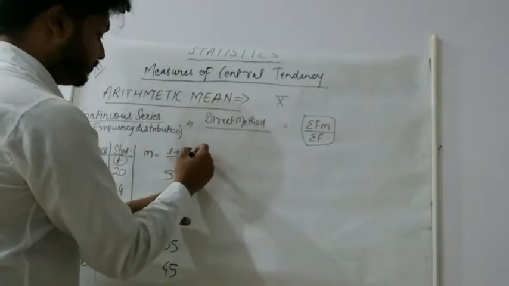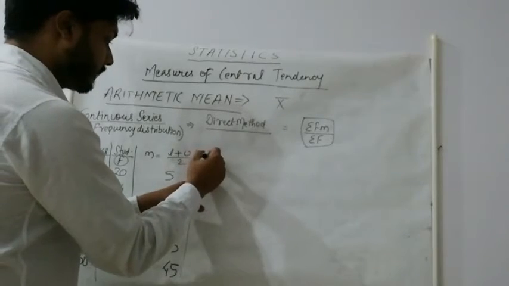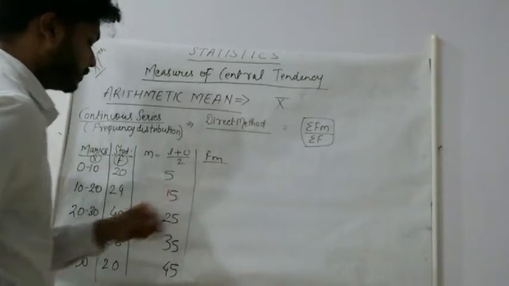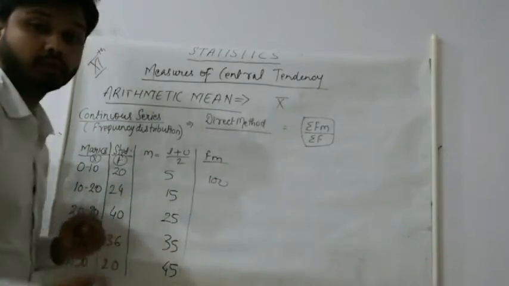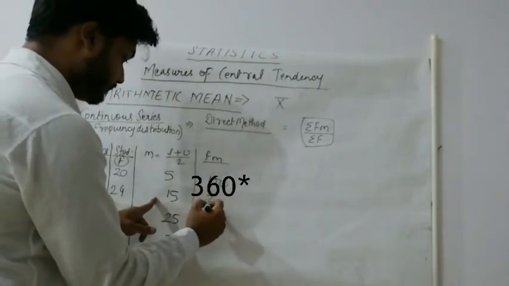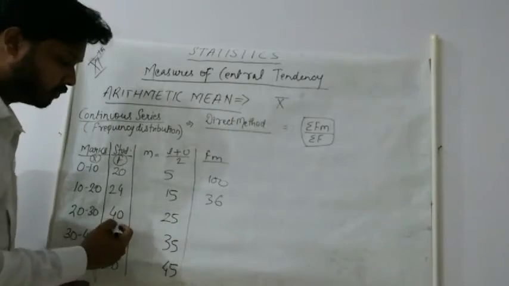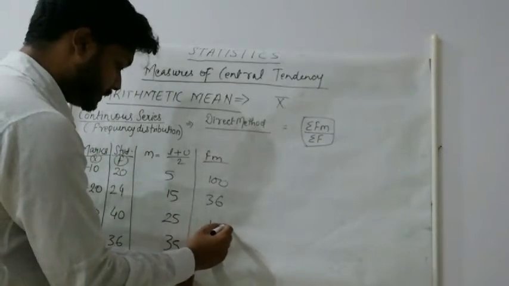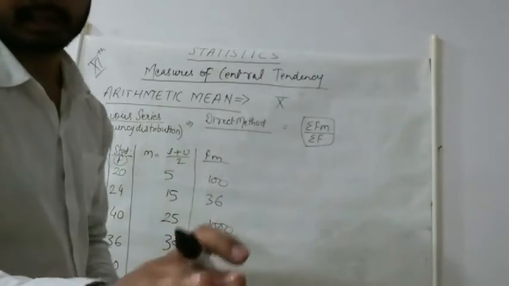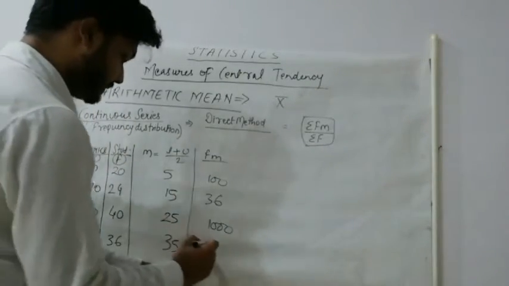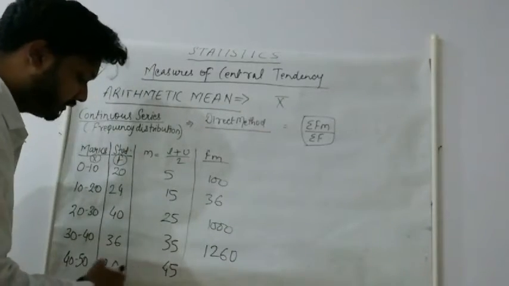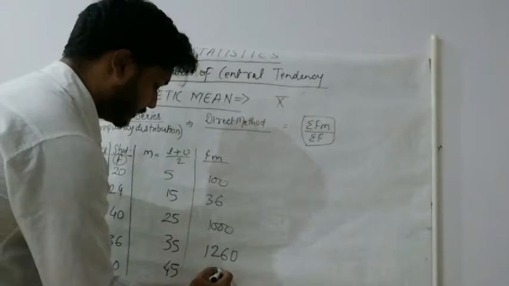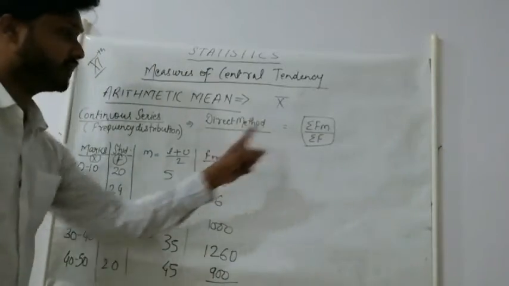Now you have f also and m also. We will take out fm here. What will be fm? 20 into 5, 100. 24 into 15, this is 360. Then we have 25 into 40, 1000. 35 into 36, it is 1260. And 45 into 20, it will be 900. So fm we have got.